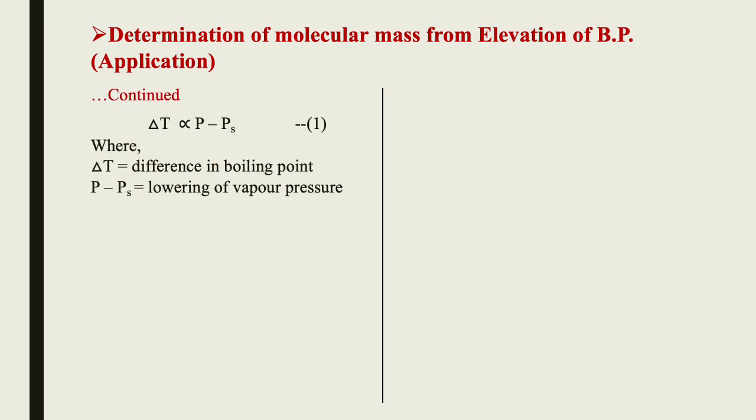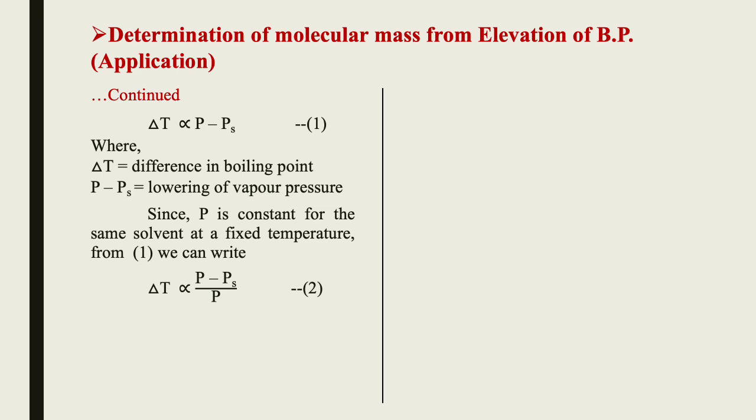From the previous lecture we are continuing. ΔT is directly proportional to P minus Ps. This is equation number 1, where ΔT represents the elevation of boiling point, and P minus Ps represents the lowering of vapor pressure.